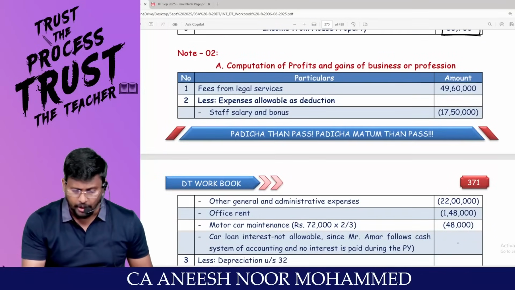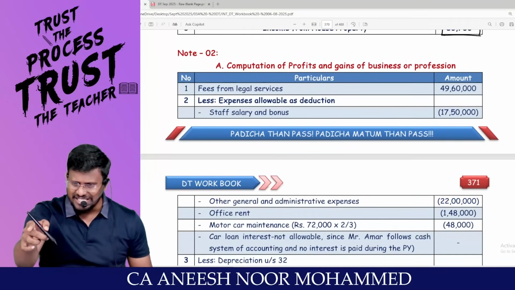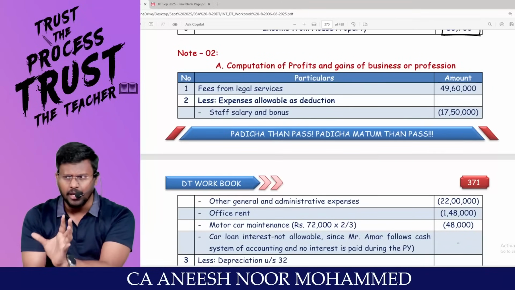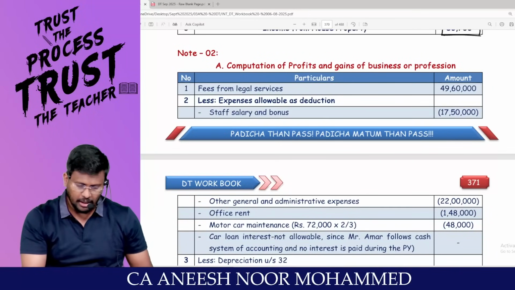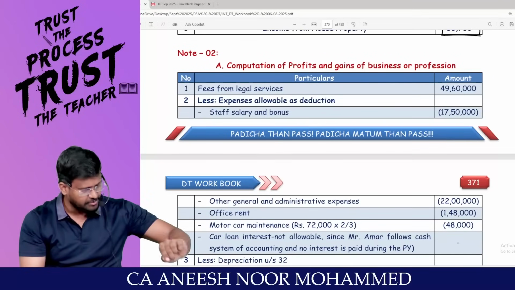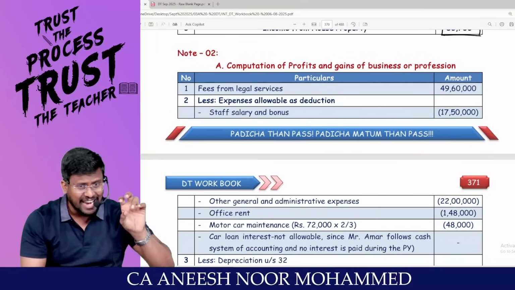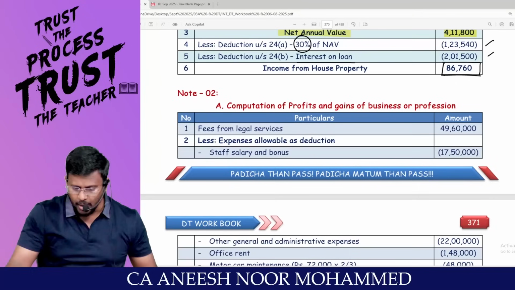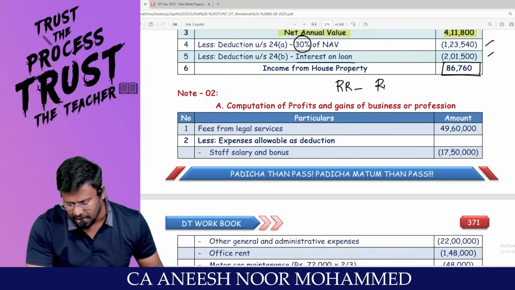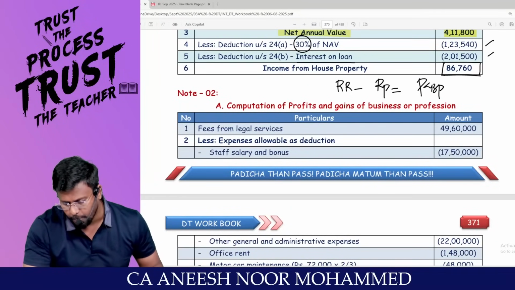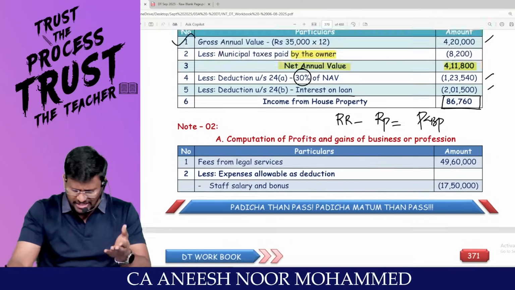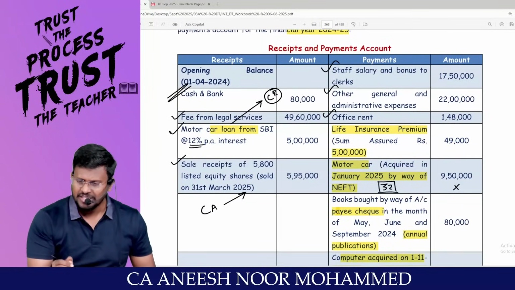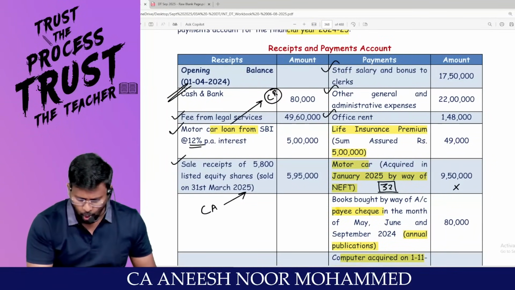PGBP will be computed in 2 ways. Number 1, P&L account, and number 2, receipts and payments account. Is this a P&L account or a receipts and payments account? It is a receipts and payments account. If it is a receipts and payments account, take the relevant receipt minus relevant payment. That will give you profits and gains of business or profession. Go and check your cash account. In your cash account, loan received. Is it PGBP income? No, don't take this loan.